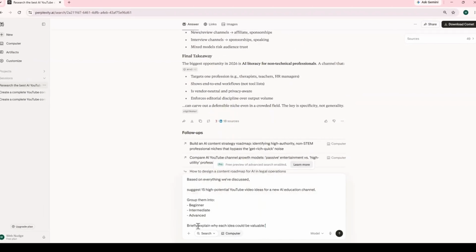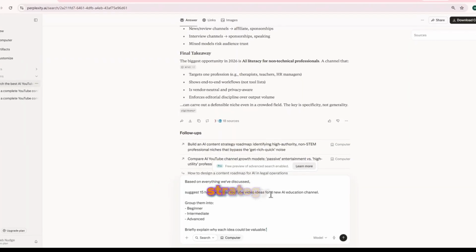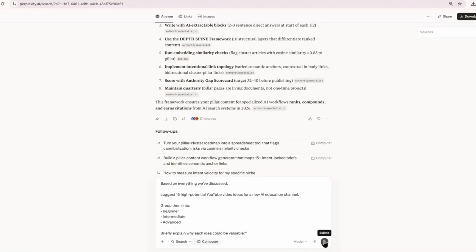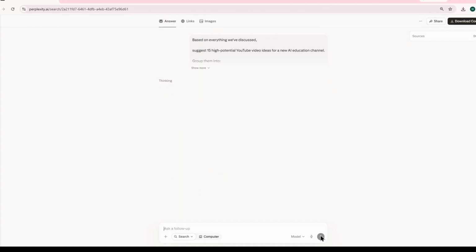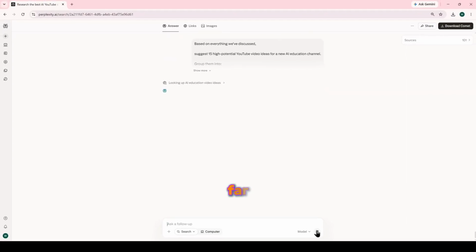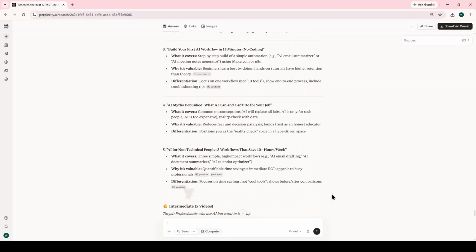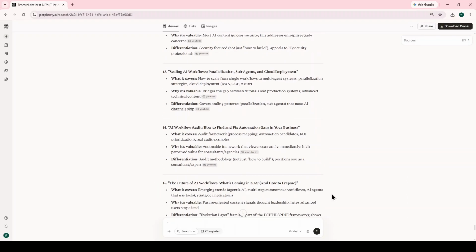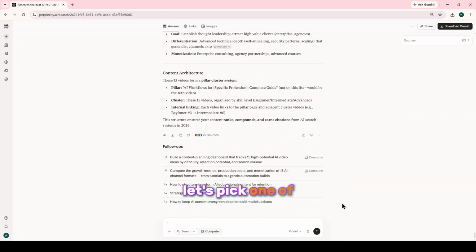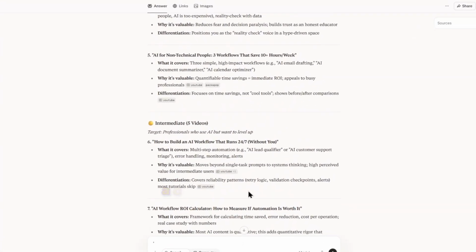Now let's turn all this research into a practical content strategy for a brand new AI channel. Now let's see what Perplexity recommends based on all the research we've done so far. Instead of guessing what to create next, you now have a structured list of content ideas based on real research. Let's pick one of these ideas and turn it into a complete video plan.